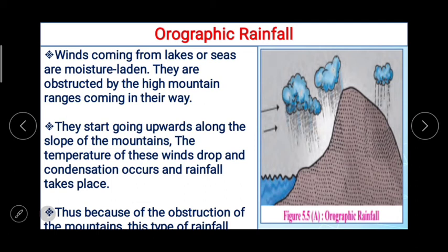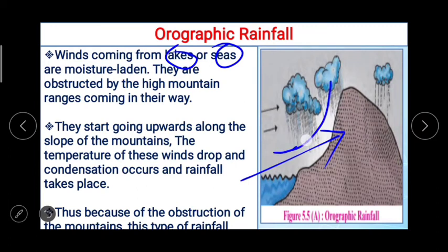Winds coming from lakes or seas are moisture laden and they are obstructed by the high mountain ranges coming in their way, as you can see in the figure. In this figure, the winds that come from the lake or the sea are obstructed by the high mountains, and because of that they start going upwards along the slope of the mountains, like this.